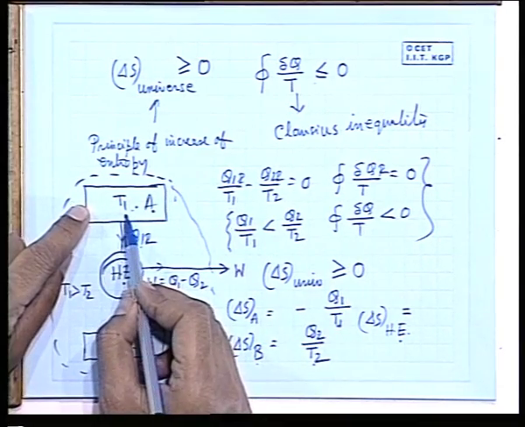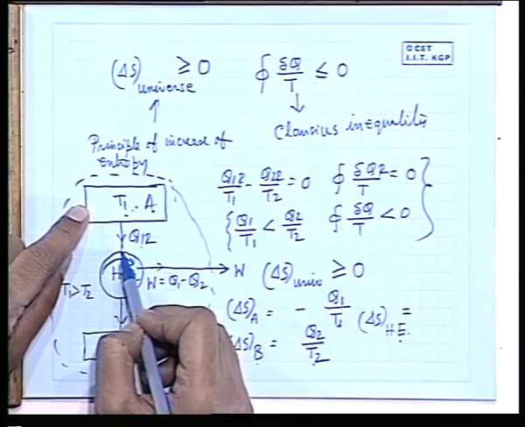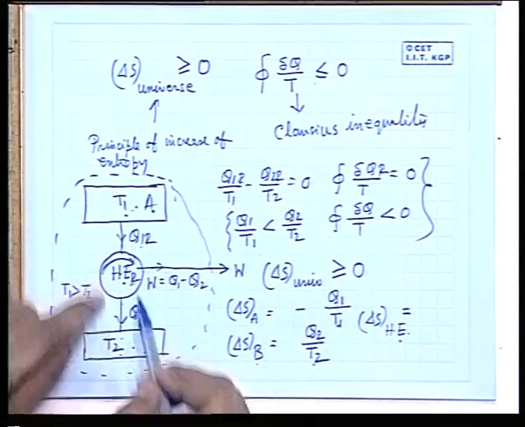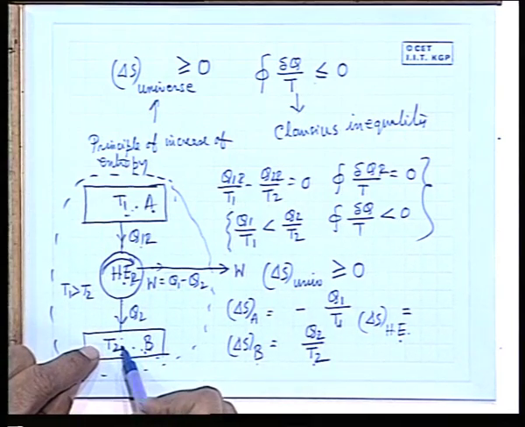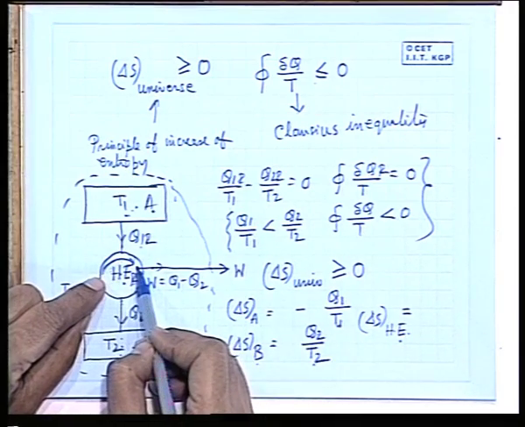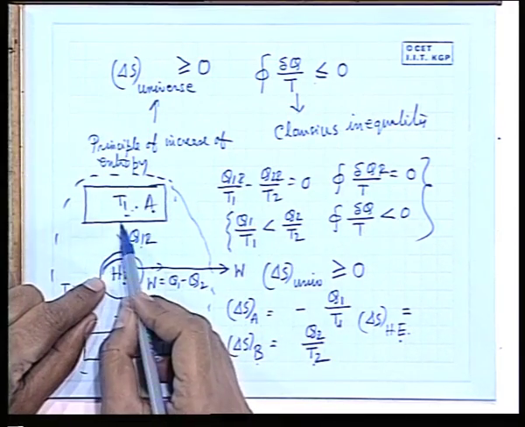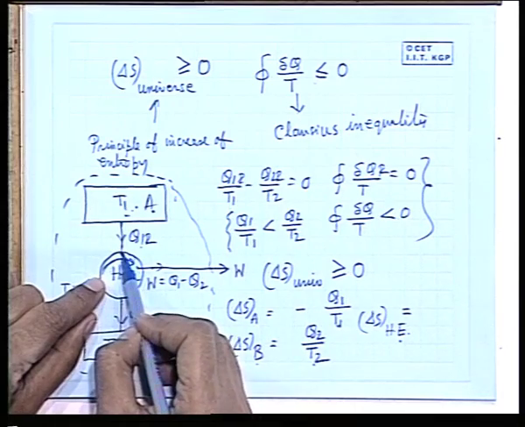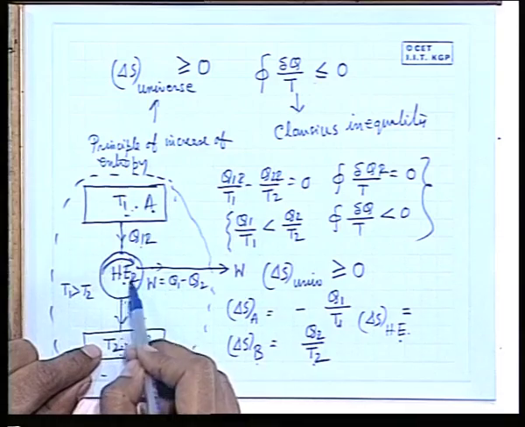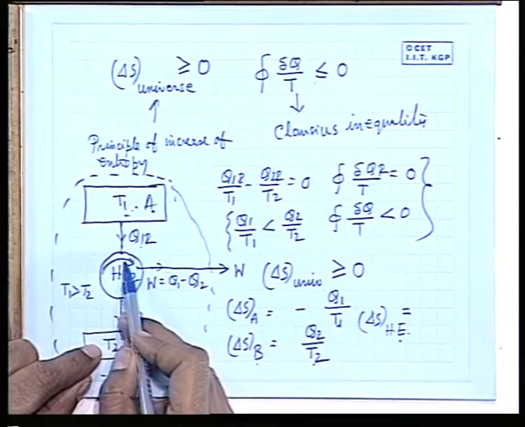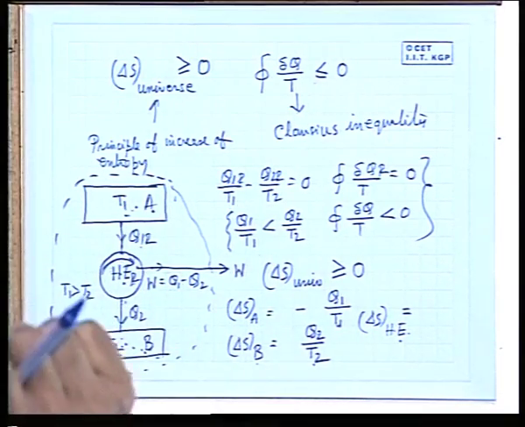Reservoir A undergoes a process, reservoir B undergoes a process. This is a heat rejection process. Reservoir B undergoes a heat addition process. And the heat engine fluid takes heat from reservoir A, gives heat to reservoir B, but it operates in a cyclic process. There are other processes also. That means, in a total cyclic process, the entropy change of the heat engine is 0.